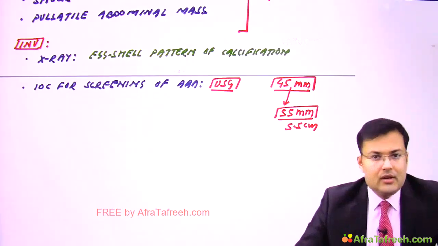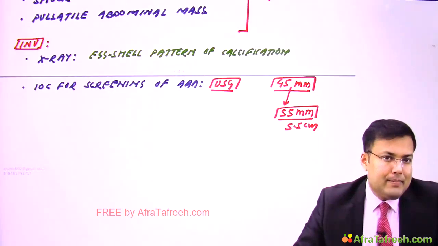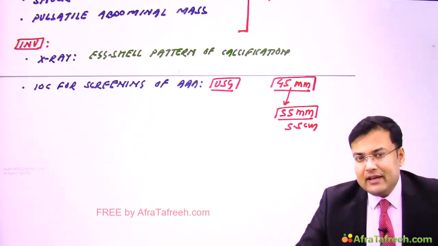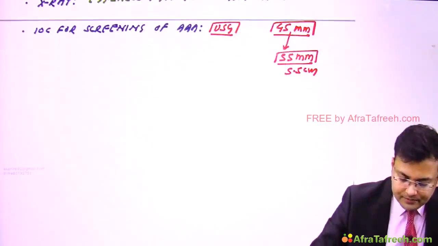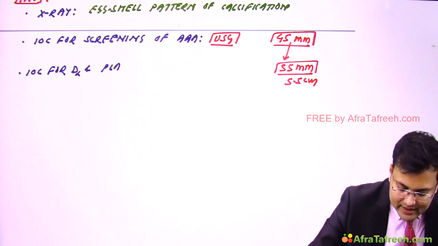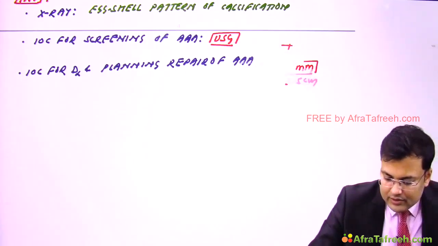Now see another question. Investigation of choice for diagnosis and planning repair of abdominal aortic aneurysm, that is CECT. Now see the twist. If patient is having renal failure, in place of CECT we are using what? MRI. So two important questions. First, investigation of choice for diagnosis and planning repair of abdominal aortic aneurysm. Clear?